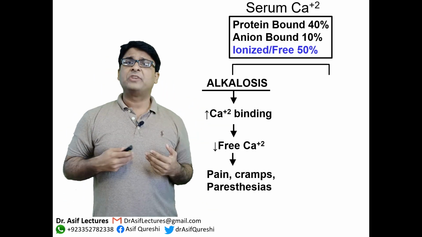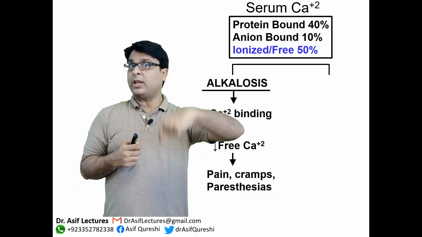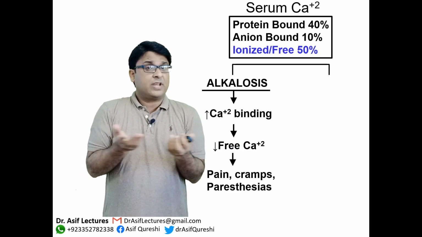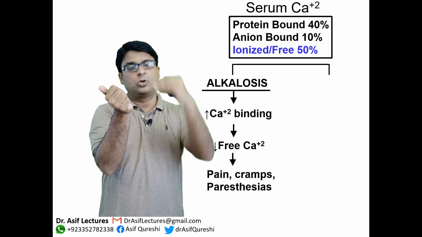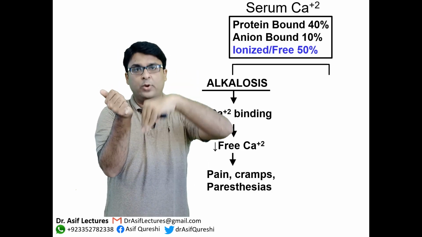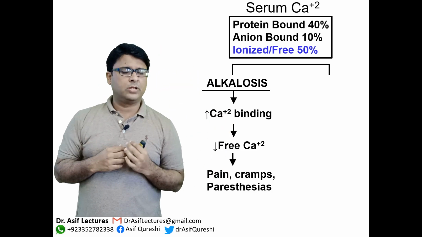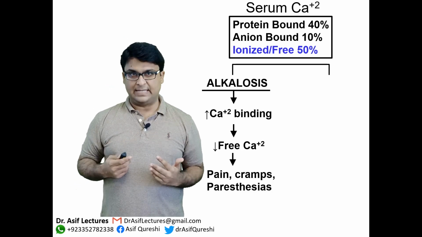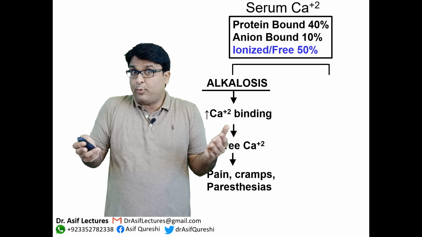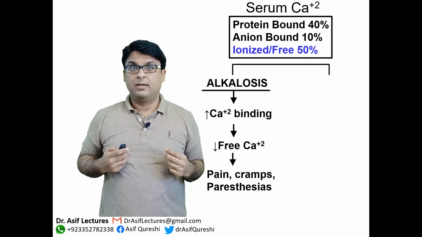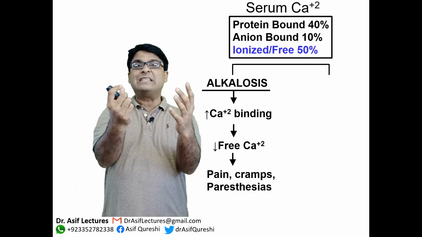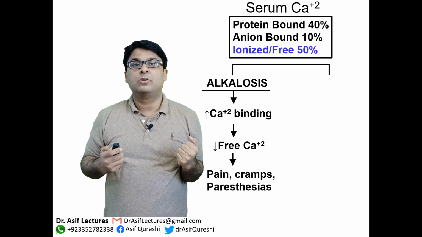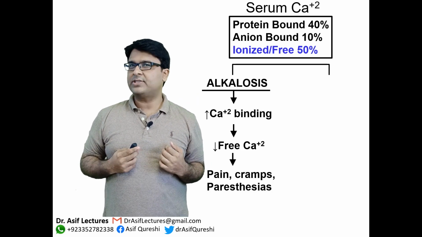And as a result, the ionic calcium is now going down. Where is it going? It's going to the proteins. So the ionic, free calcium is going down. And the patient may start feeling pains or cramps, all the symptoms of hypocalcemia, okay? Now, whenever there is hypocalcemia, what will happen to your body? Which cells of your body will sense that calcium is going down? Chief cells.